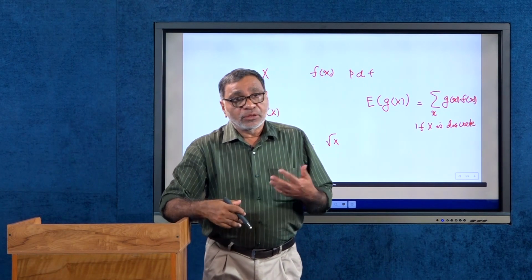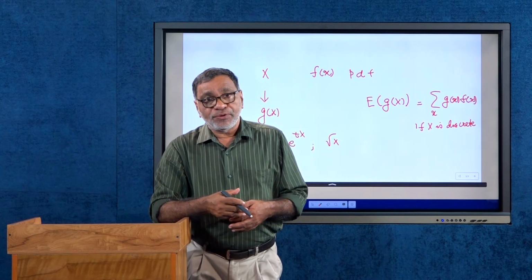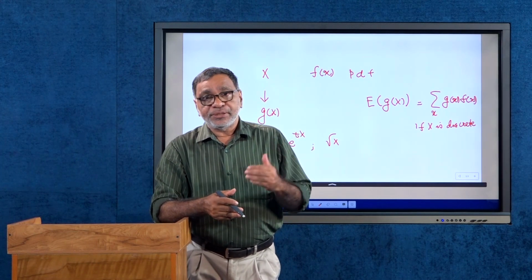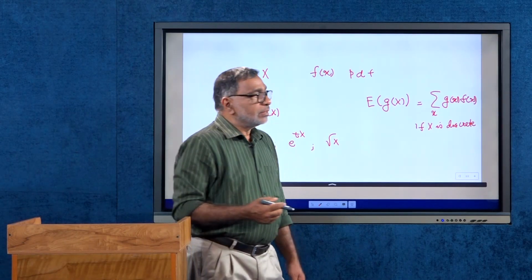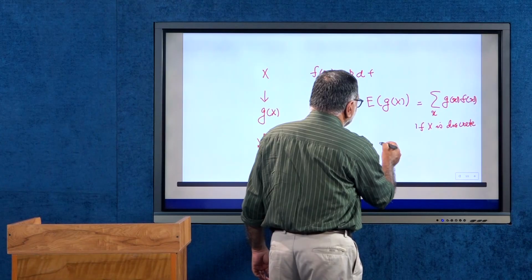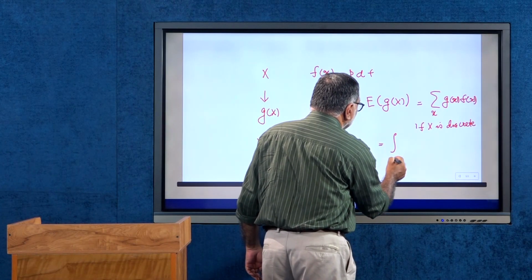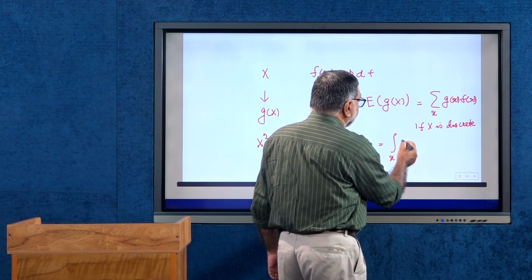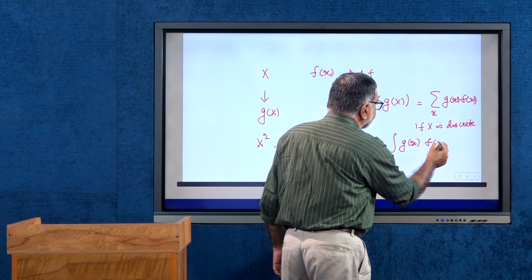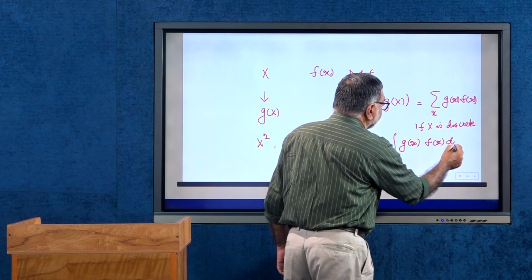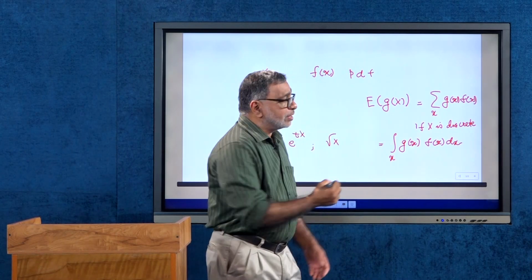Again, here also this expectation of g of x exists if this series is absolutely convergent. Similarly, if it is a continuous random variable, this is equal to integral over x g of x f of x dx if x is continuous.